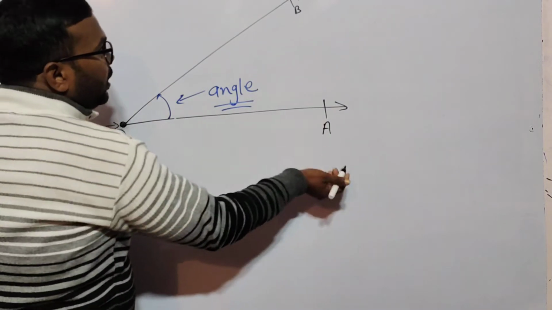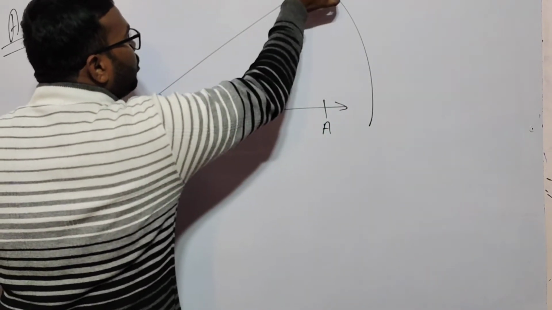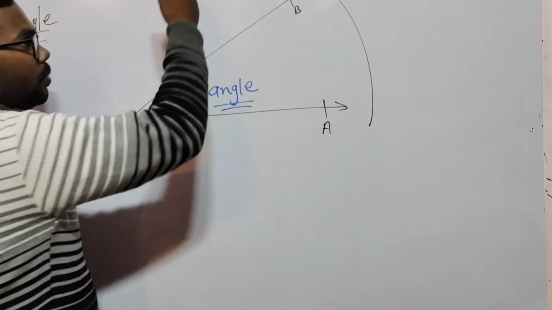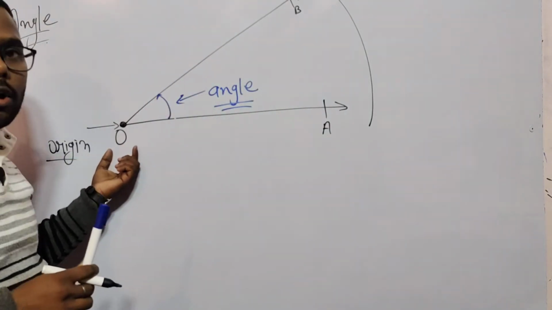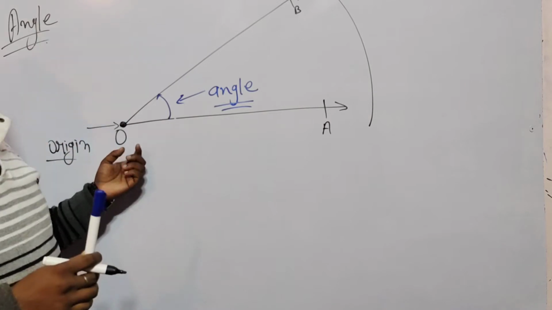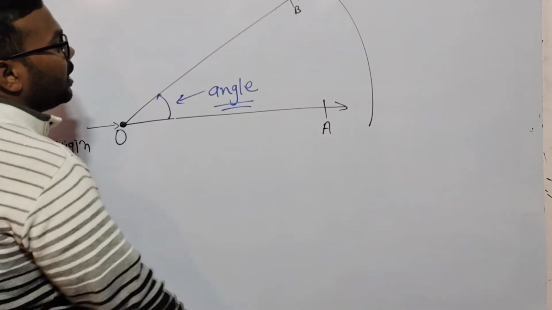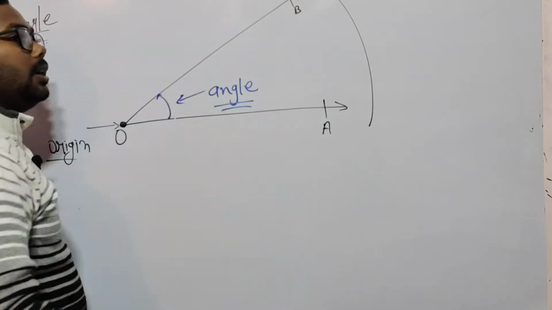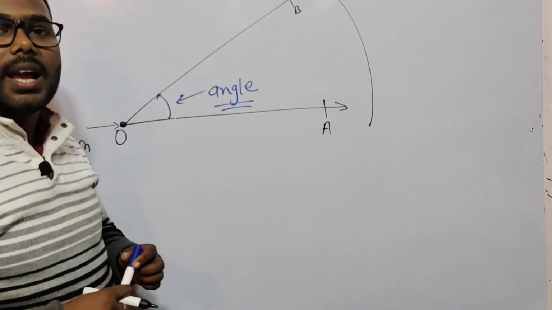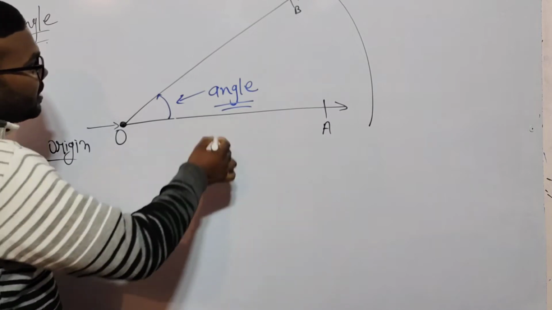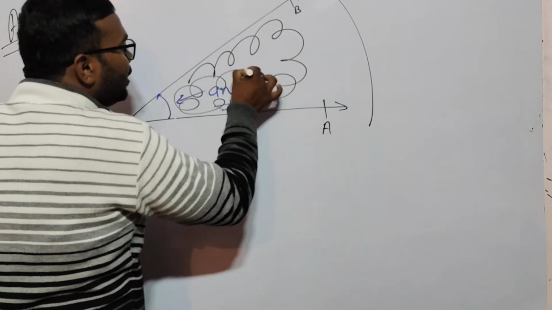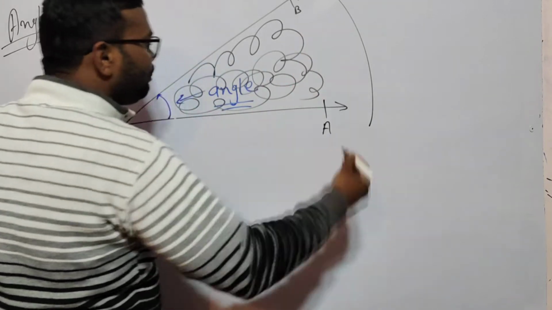If we rotate OB in the anticlockwise direction around O, we get some difference between OA and OB, and we get the angle space. This space is called the angle between these two lines.